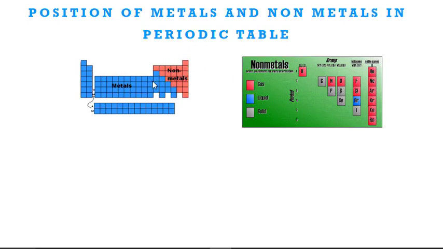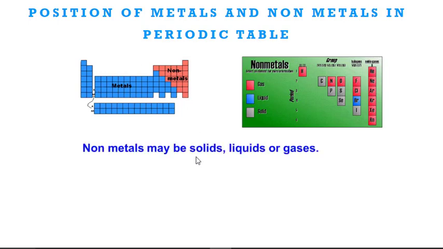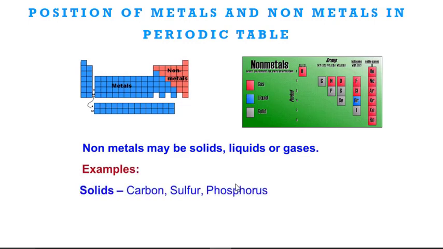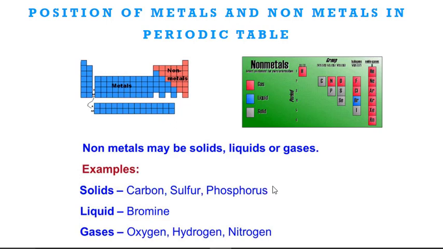You can see in this periodic table that there are many more metals as compared to non-metals. These non-metals may be solid, liquid or gases. Examples: for solid we have carbon, sulfur, phosphorus, etc. For liquid we have bromine, and for gases we have oxygen, hydrogen, nitrogen, etc. Bromine is the only non-metal which is in liquid state at room temperature. All the rest of the non-metals are either solid or gases.